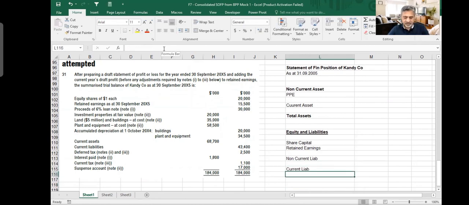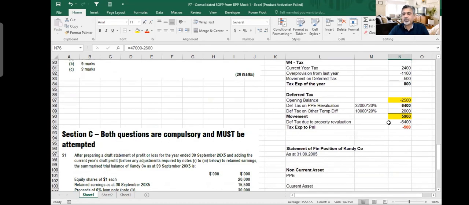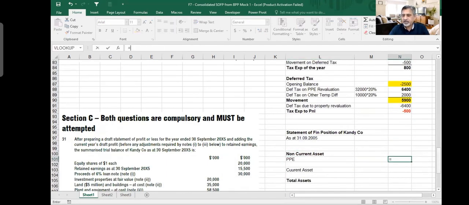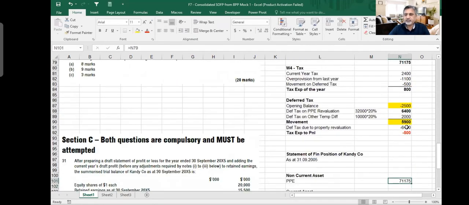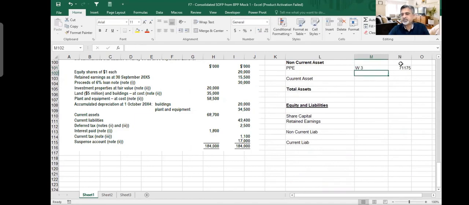That's all. Non-current liabilities, current liabilities. So what are my non-current assets now? Non-current assets, if we consider, we just made a total of 7115. These numbers you can show in working. I'll take this up and take it to this one. What is the name of this working? This is working number 3. I would call it working 3, so if somebody wants to see, they can see where it is coming from.